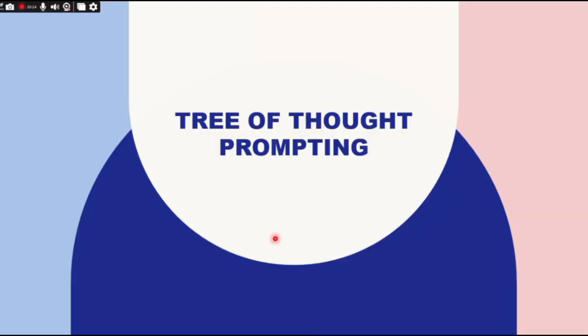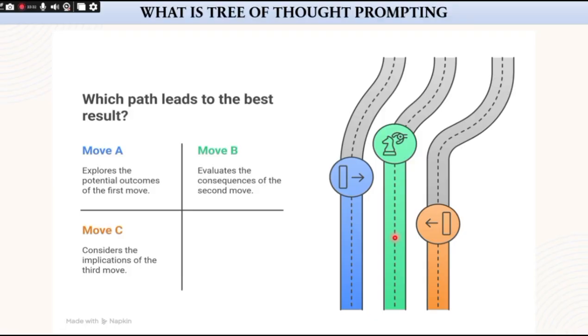So in this video, we are going to learn tree of thought prompting in prompt engineering with a simple and deep explanation. So now let's imagine a chess player is deciding their next move. Instead of choosing one move and sticking to it, they think of many possible moves in their mind and play each one out in their head and compare which path leads to the better results.